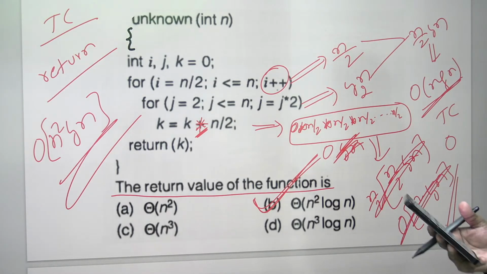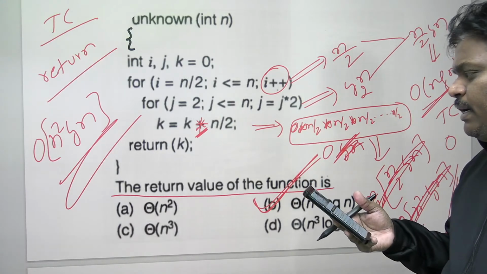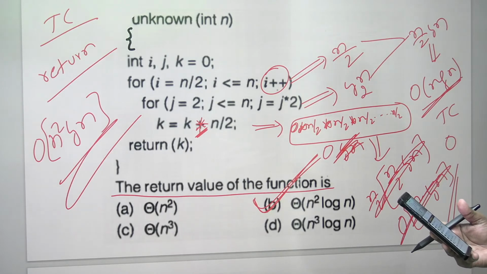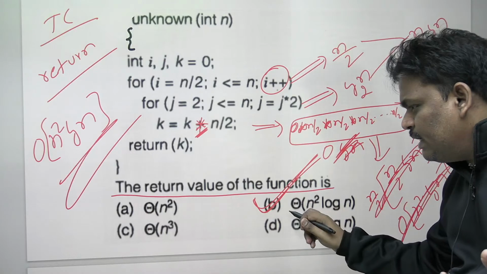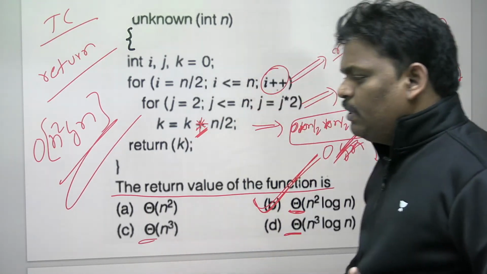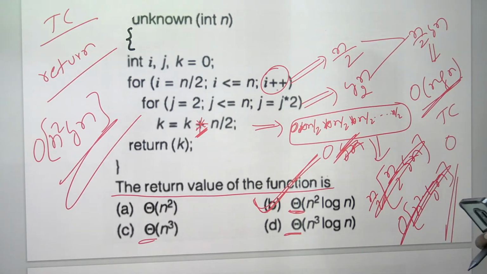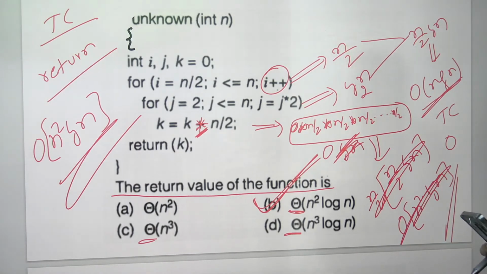Yeah, true. But Peter, see this one. Order of n square log n true means order of n cube also true, and order of n cube log n also true. But see the option. The option is theta. That is the reason he has given theta. If it is not theta but a big O, then it is true. If it is a big O, the answer is B, C, D.